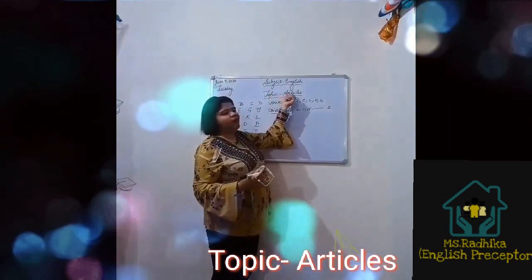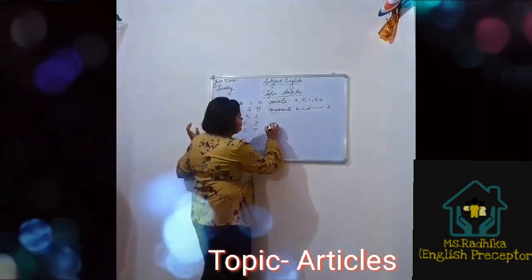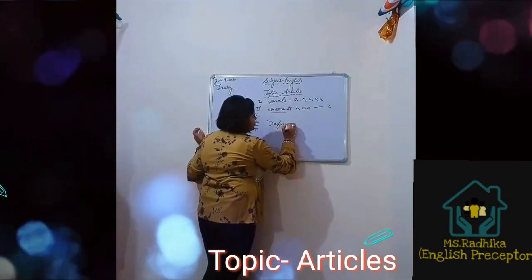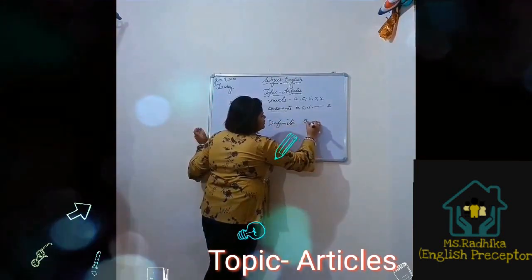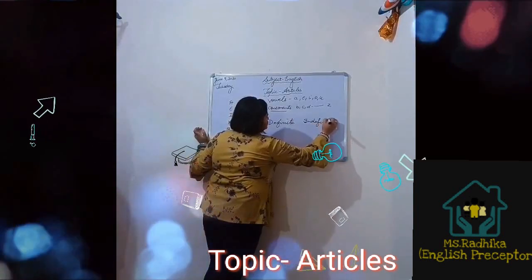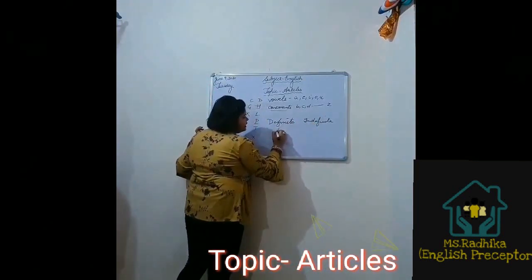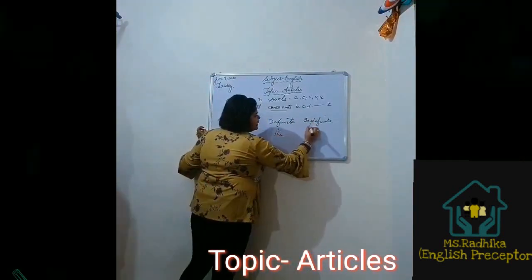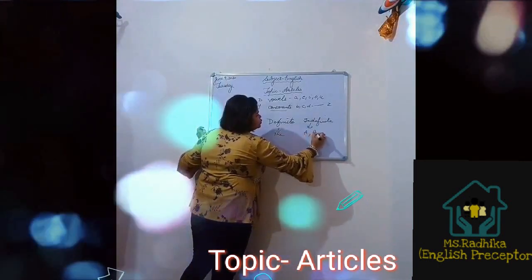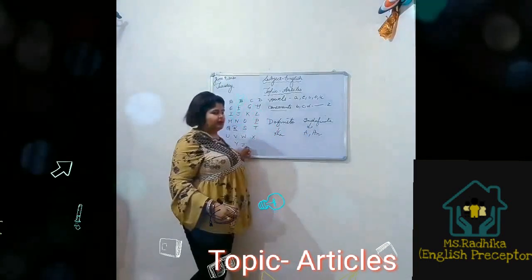Now, let us move on. Articles are of two types: definite articles and indefinite articles. Definite articles include the; indefinite articles include a and an.